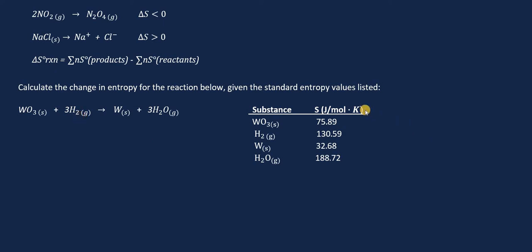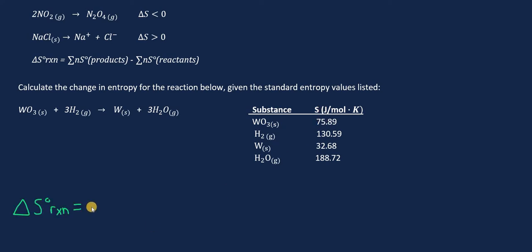Another thing to keep in mind is the units for entropy. You have joules per mole Kelvin, and that's the unit you'll often find when you look these numbers up in the tables that you find online. This is how the units are almost always listed for entropy. For enthalpy, and later you'll talk about Gibbs free energy, their units are almost always listed as kilojoules per mole. So definitely keep in mind that your units are different for entropy.